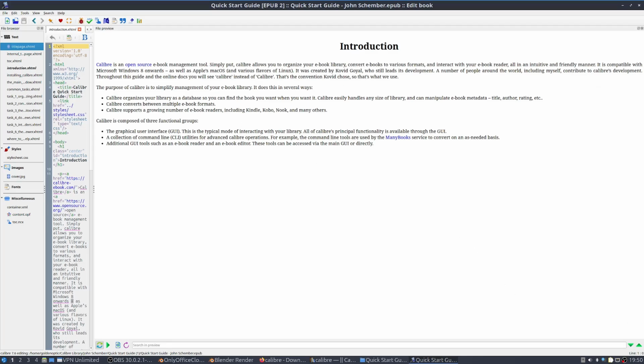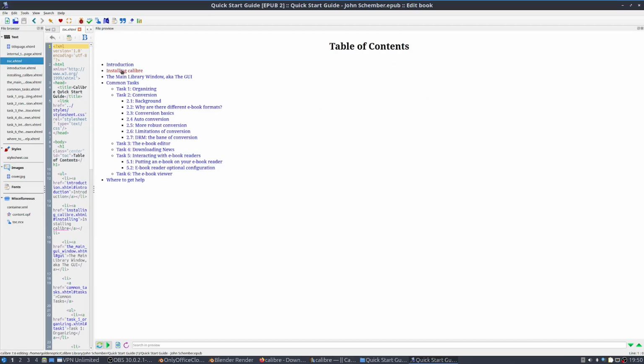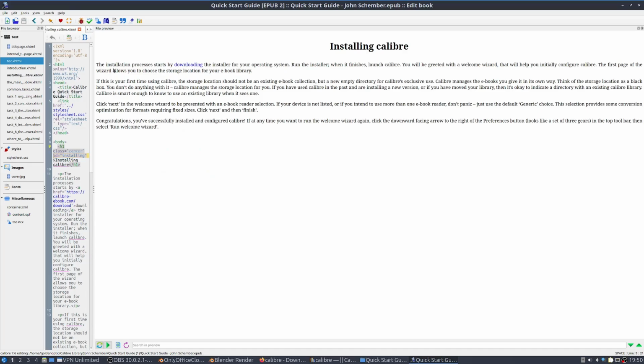All right. Okay, well, I guess you can go through different things over here. So table of contents, introduction, installing. The installation process starts by downloading the installer for your operating system. I'm not going to get into how to install it here. I mean, I could, but I've already got it installed.